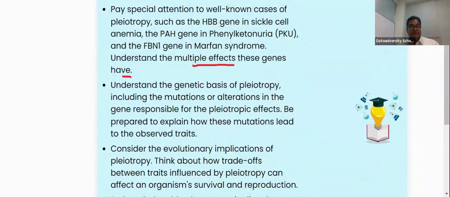The second exam tip is explaining how this mutation leads to the observed changes. Where exactly did the mutation happen? In the case of sickle cell anemia, the mutation happened at the sixth amino acid. It should be specific. So in sickle cell anemia, hemoglobin is defective. RBC is defective. RBC has an irregular sickle shape, accepted.